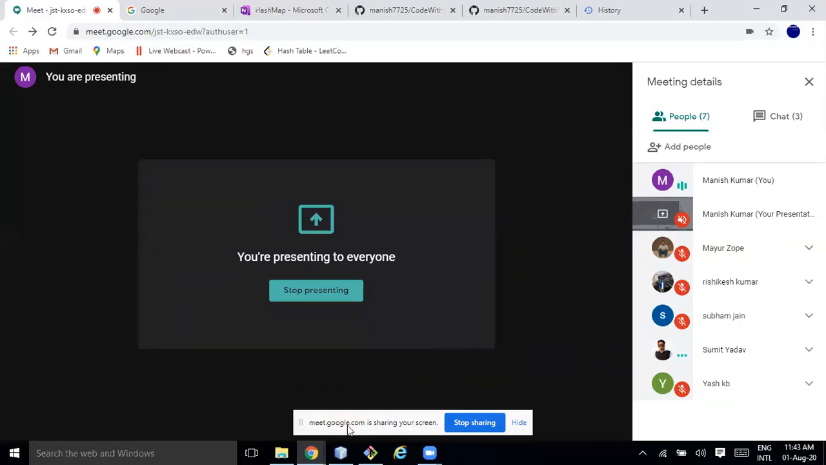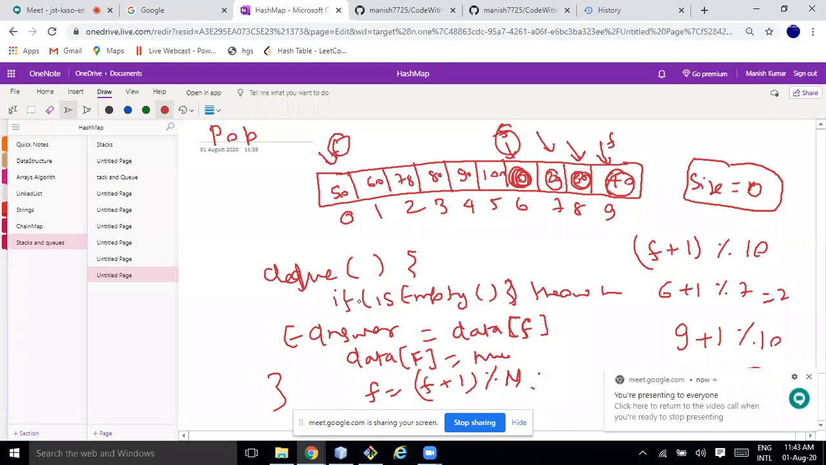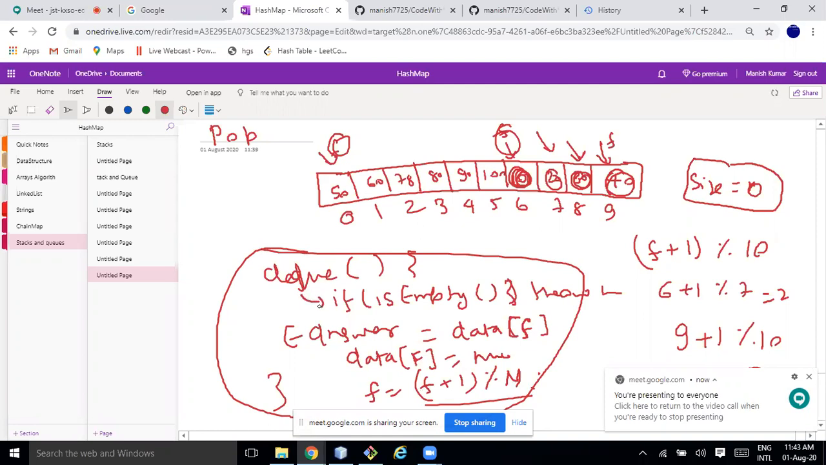So, give a try. I think I have written already. Here I have written the function. Try to write this function. In case of DQ, I am just using (F plus 1) modulus n. And in case of enQ, I am doing (F plus size) modulus n. That is the only difference we are doing. Otherwise, almost same. Here you will be checking the underflow condition. There you will be checking the overflow condition. And the remaining thing you guys know.